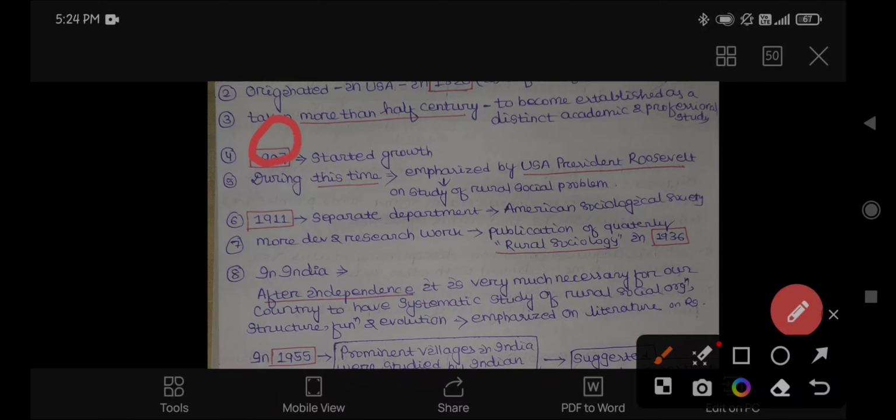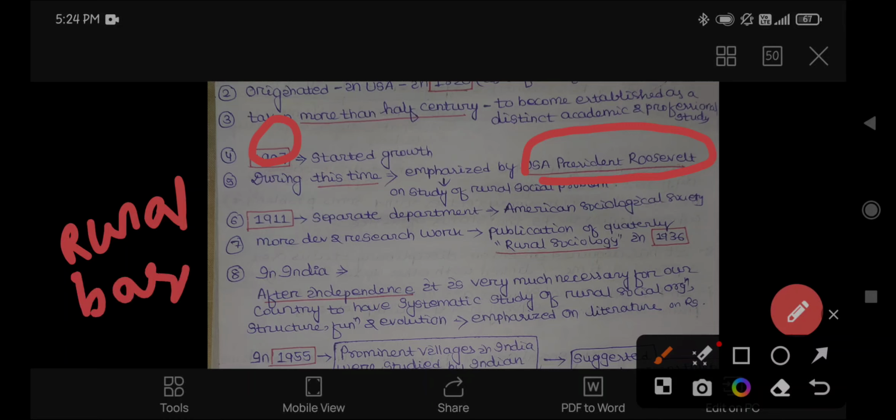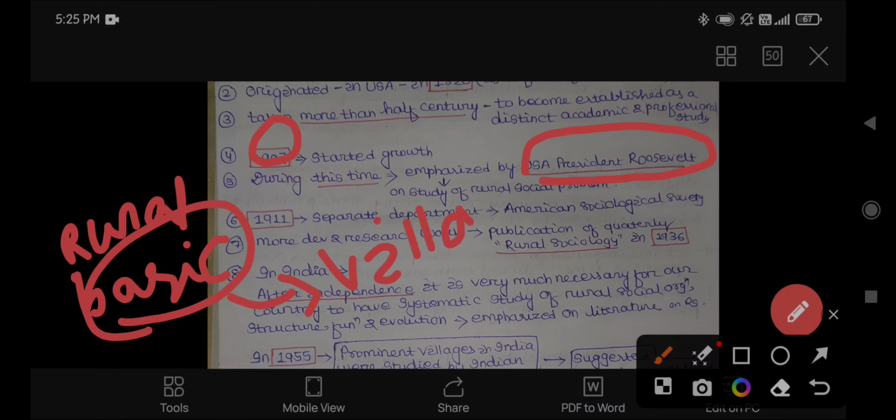During this time, it was emphasized by the US President at that time, President Roosevelt. He emphasized studying rural problems because he was a great scholar who emphasized the basic unit of society, the basic unit of community life, that is the village, the rural area. Through the development of the village we can prosper and develop our entire nation. So he gave importance to the significance of rural areas.